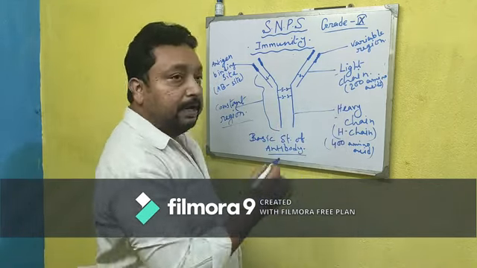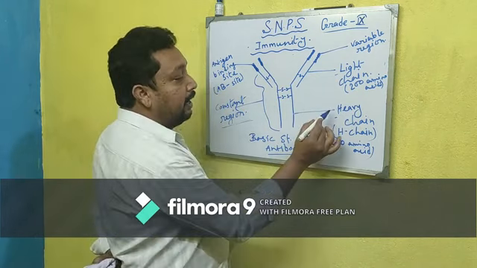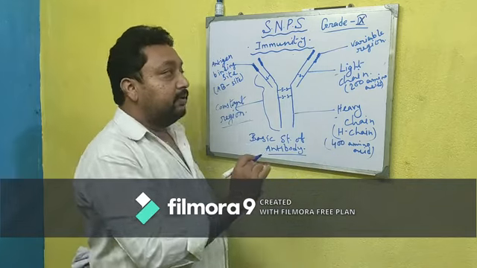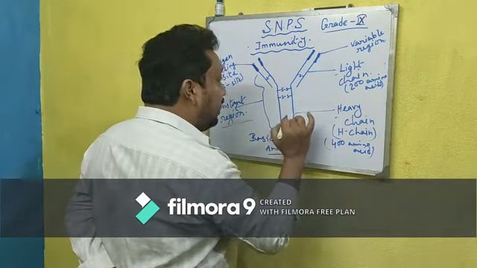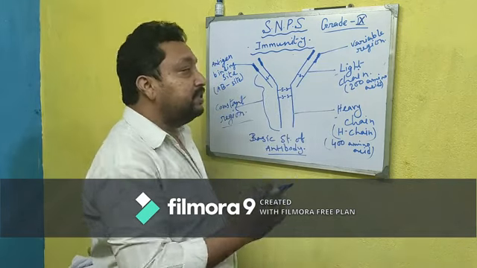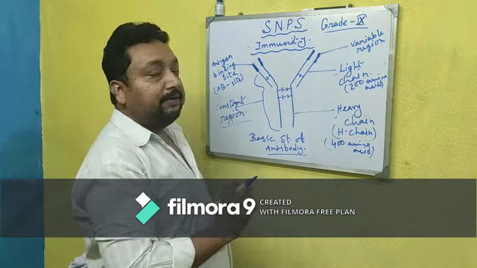Light chain is made up of 200 amino acids and heavy chain is made up of 400 amino acids. The light chain and heavy chain are attached with each other by sulfide and disulfide bonds.